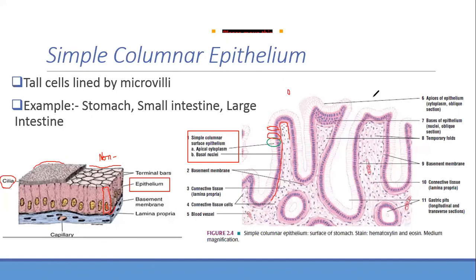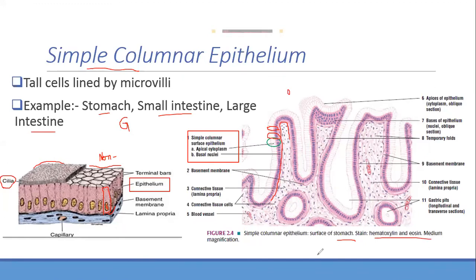Okay. And now, the example for simple columnar is very good, and you can just remember it like GIT. So in the GIT, you have the stomach, you have the small intestine, and you have the large intestine. So this is the example for simple columnar epithelium. I hope this is actually a diagram of the stomach, and it is hematoxylin eosin stained.